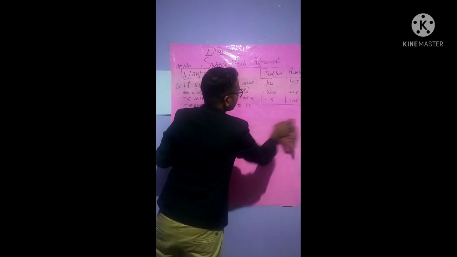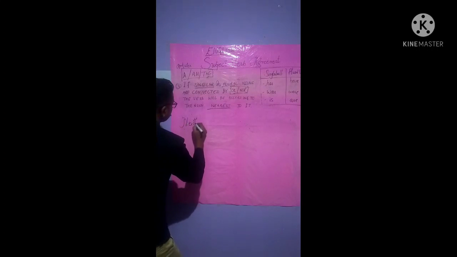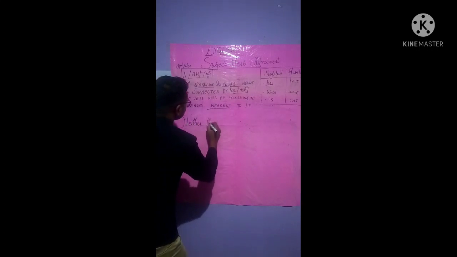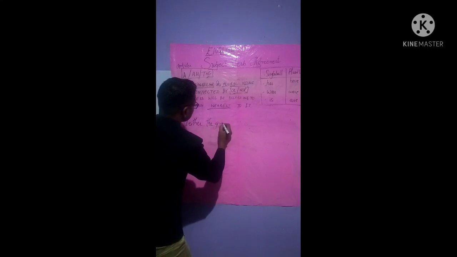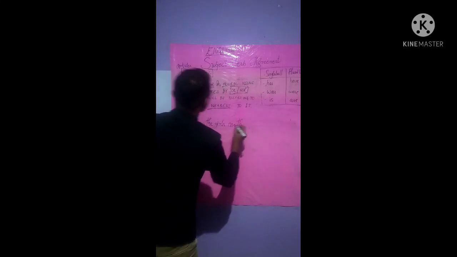Now using nor, all right? See, neither the girls nor the boy, and we will not write the verb here, all right?